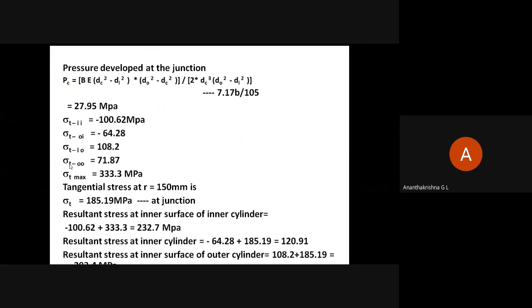This is the inner surface of inner cylinder.